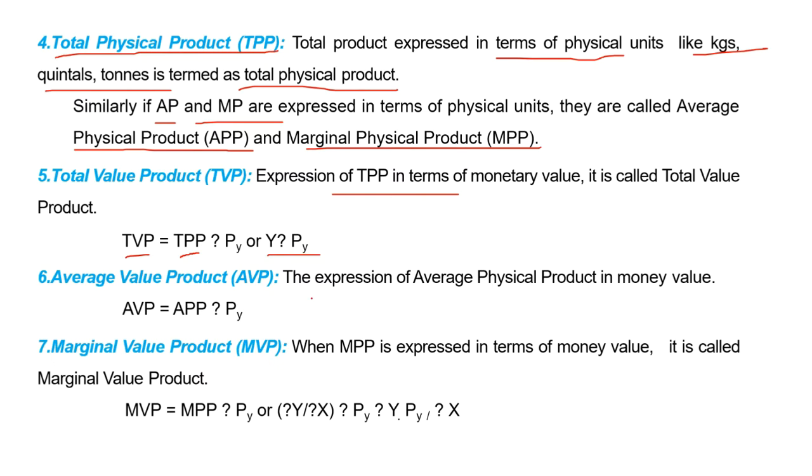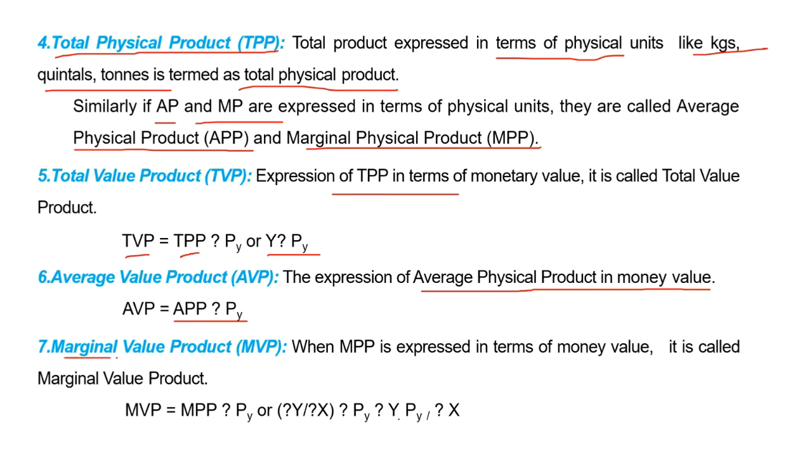Average value product. If average physical product is expressed in monetary terms, that is known as average value product. AVP equals APP into delta PY.